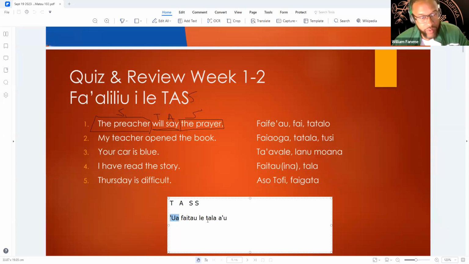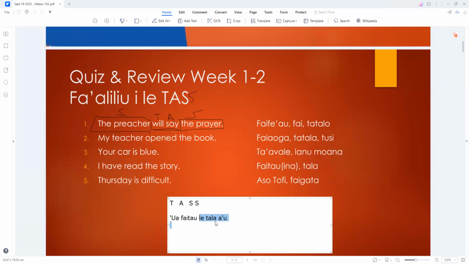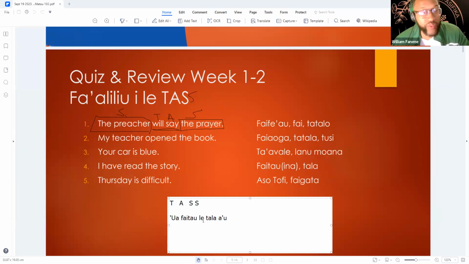All right, so now which one did the action, Letala or au? Letala. Oh, okay. So the one that read the book is going to be au. And because Au read the book, we're going to put Au. So: Ua faitau Letala Au. I have read the book.